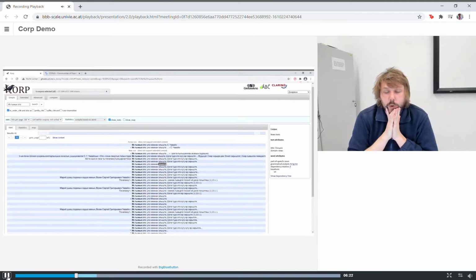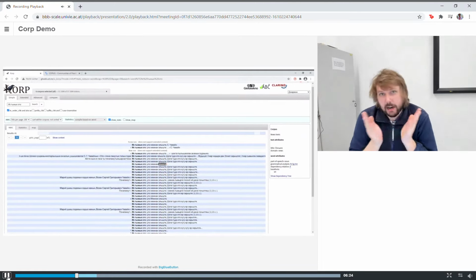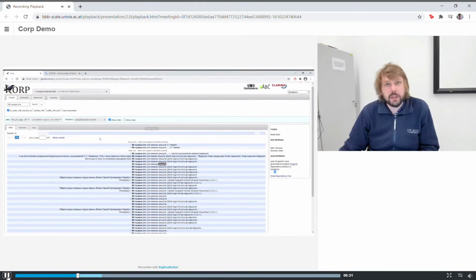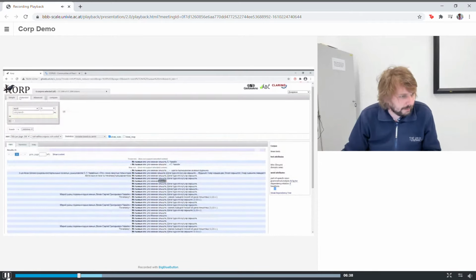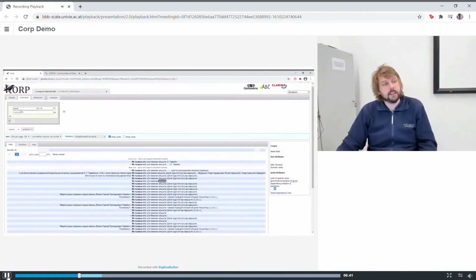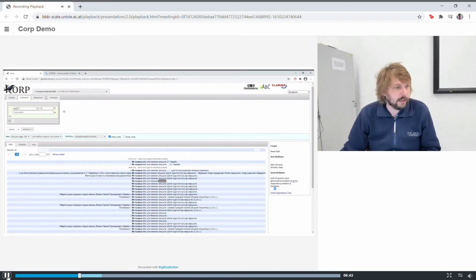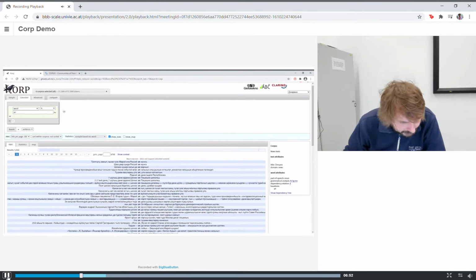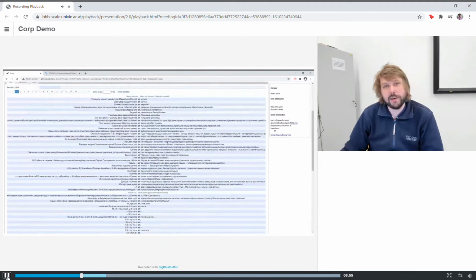If you, for example, want to find all inflected forms of one stem, like the word El, country. I'm interested in this word for some reason, but I don't just want to find the nominative form. I also want to find all the inflected forms. So for this, I go to extended, and here the standard option is word is whatever I put in here. So if I say word is El, for example, and click on search, I will find all the cases of El just standing on its own.